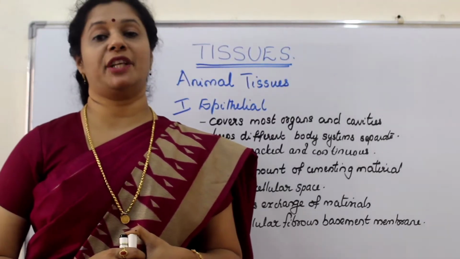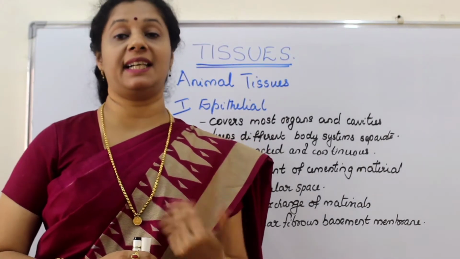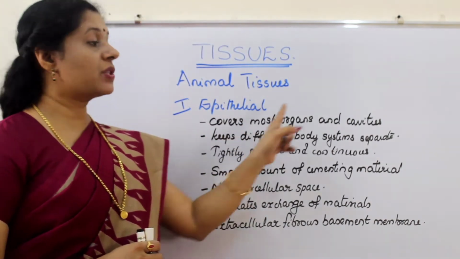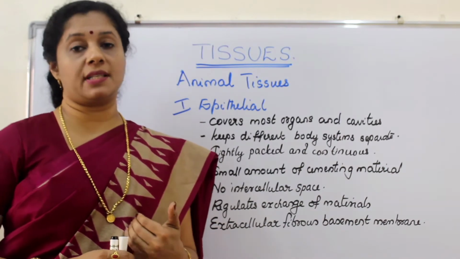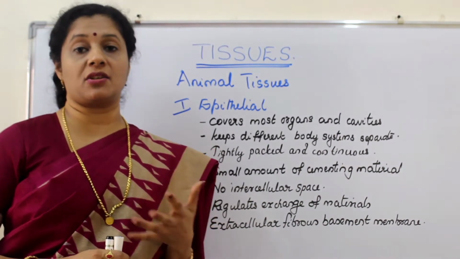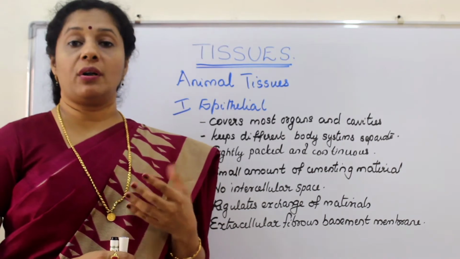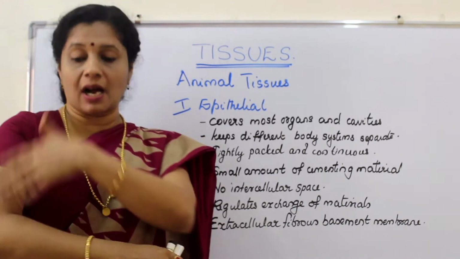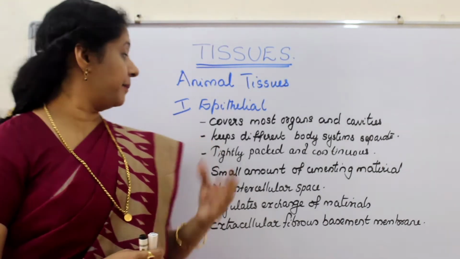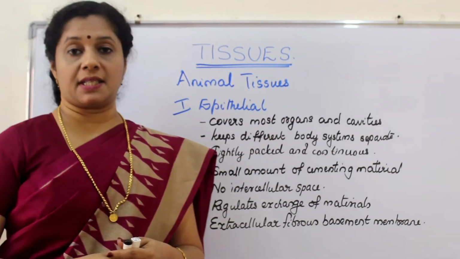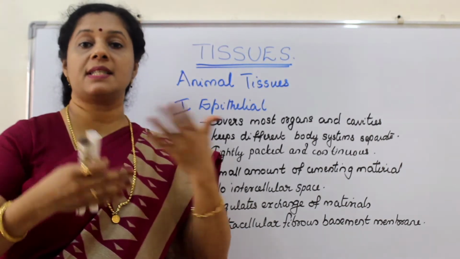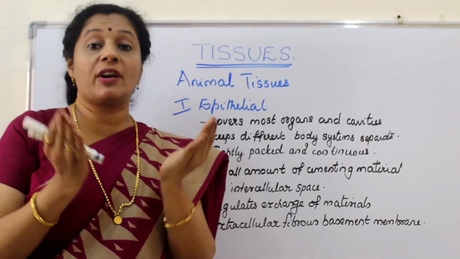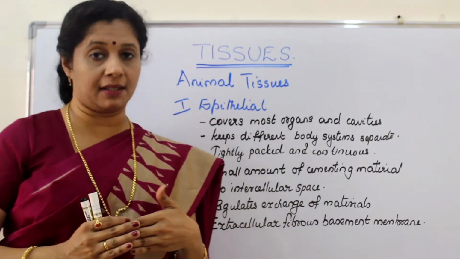So the first type of tissue is epithelial tissue, or the protective or the covering tissue. So let us see the characteristics of this. Covers most organs and cavities. Almost all organs in our body, whether it is major organs like stomach, intestine, etc., or lung alveoli or blood capillaries, mouth cavity, esophagus, or our outer skin, everything is epithelium. Keeps different body systems separate. Suppose there is no membrane, all systems will become a single one and there is no separation. So this is keeping or defining each system separating from the other.